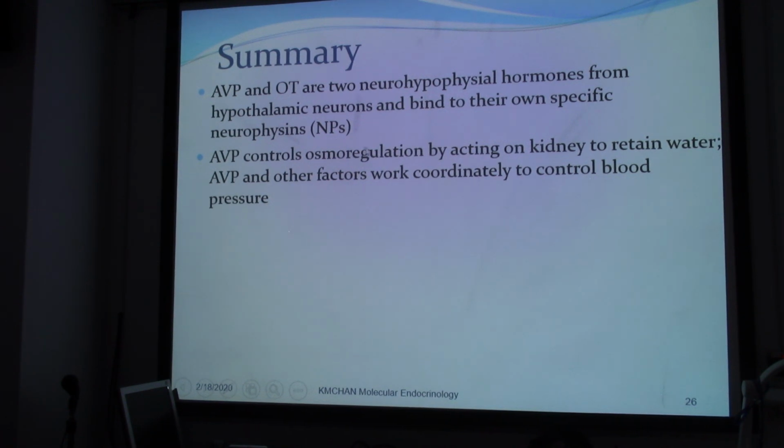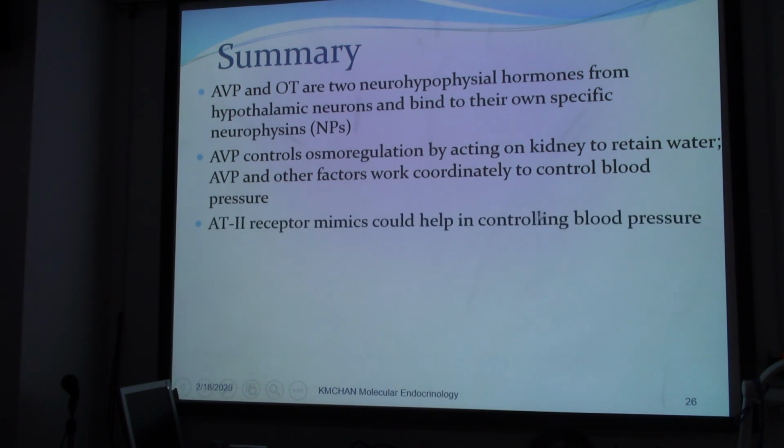So AVP controls osmoregulation by acting on the kidney for water retention. As a result, AVP and other factors work coordinated to control blood pressure. And then we have AT2 receptor mimics that could help in controlling blood pressure.